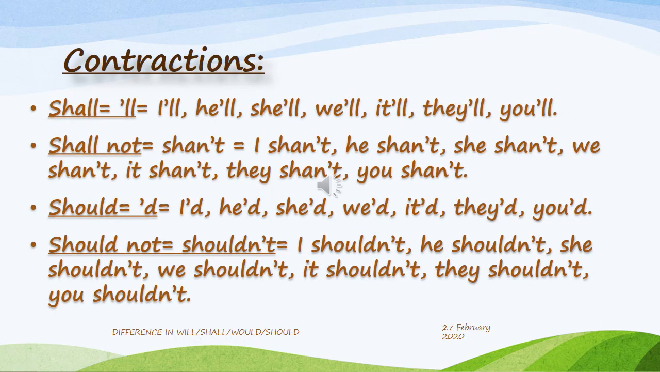The contraction of shall is 'll, same as will: I'll, he'll, she'll, we'll, it'll, they'll, you'll. The contraction of shall not is shan't: I shan't, he shan't, she shan't, we shan't, it shan't, they shan't, you shan't. The contraction of should is same as would: I'd, he'd, she'd, we'd, it'd, they'd, you'd. And the contraction of should not is shouldn't: I shouldn't, he shouldn't, she shouldn't, we shouldn't, it shouldn't, they shouldn't, you shouldn't go to the market today.